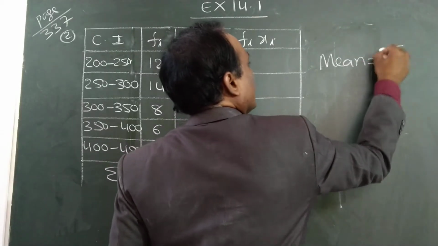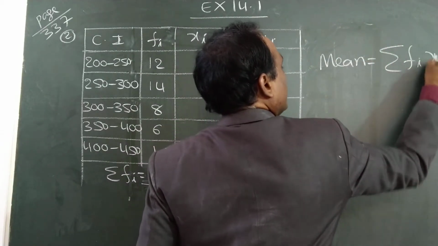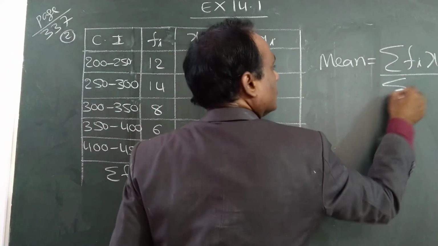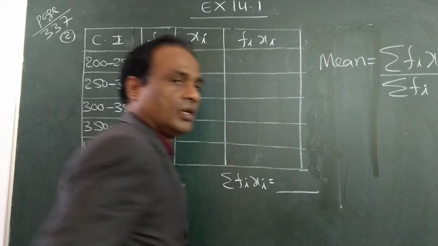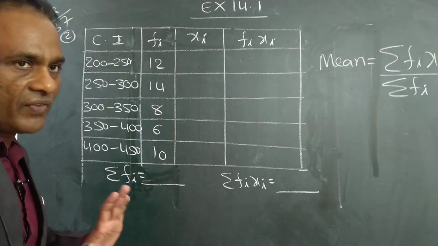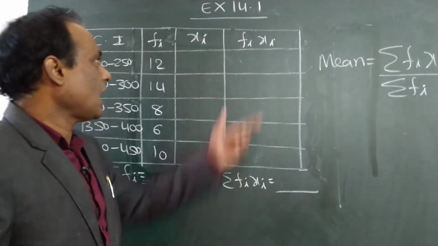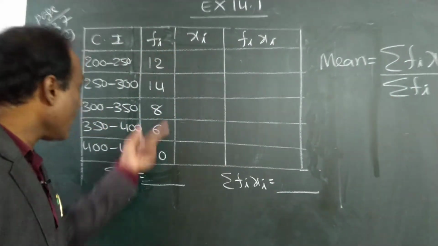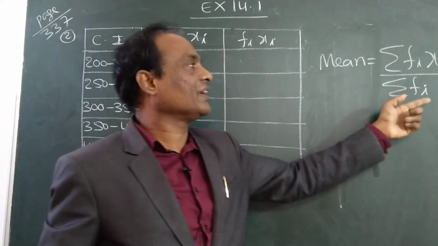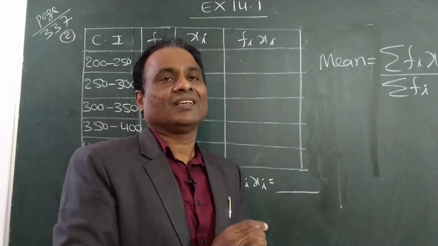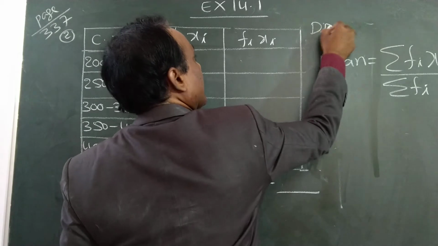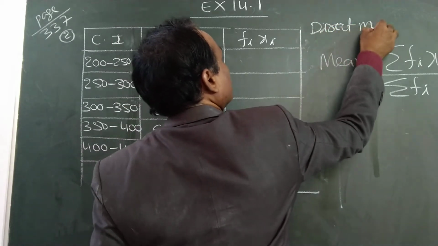Mean formula is sigma fi xi by sigma fi. Very simple. These two are given, you prepare these two. Add all this right in the numerator, add all this right in the denominator. That is the answer. This is the direct method.